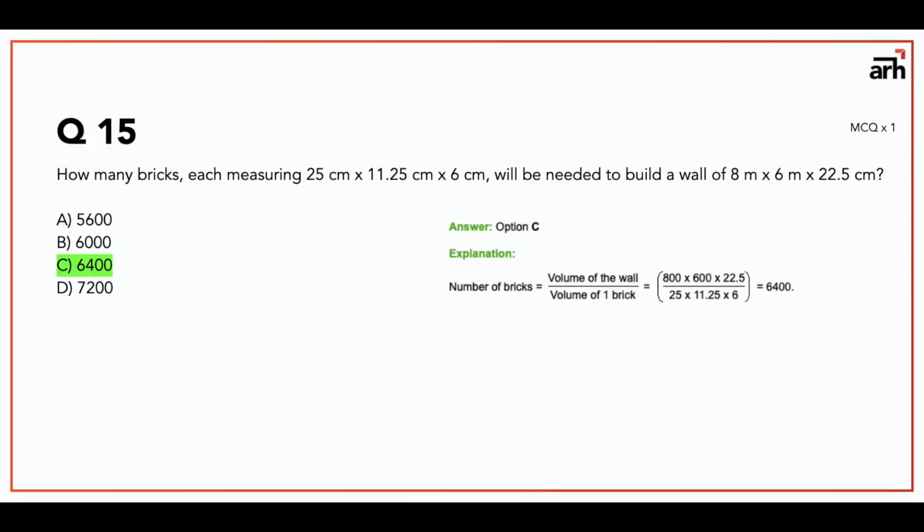The only thing you need to take care of is that you have to convert 8 meters into 6 meters into centimeters, because you cannot divide 8 into 6 into 22.5 by 25 when some measures are in meters and some measures are in centimeters. So always remember, you always have to keep the units of the measurements the same. If you solve this, your answer is going to be 6400, and this is the end of your mathematics part. We will see the physics questions now.